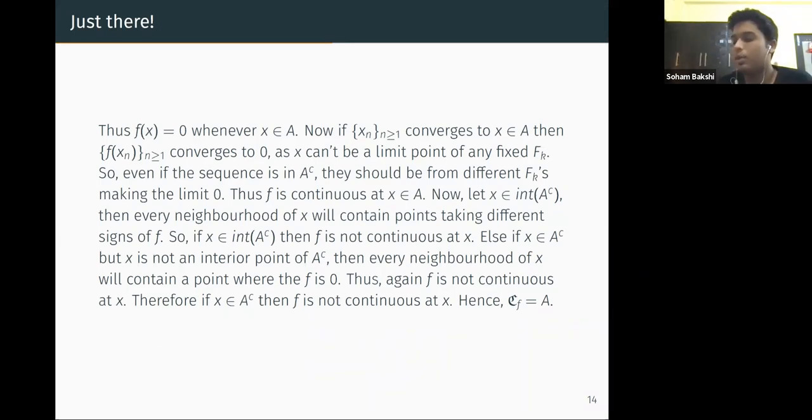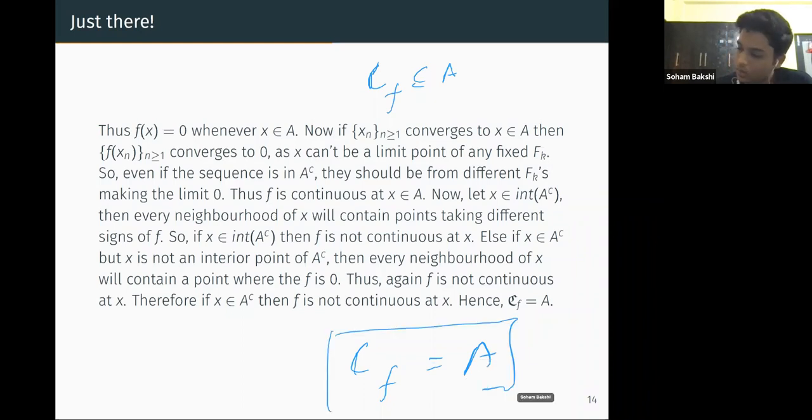So we're able to prove that CF is a subset of A. So what we prove is exactly CF is equal to A. And A was any given G delta subset of X. We got a function which is continuous exactly on A from X to R. And X is a perfect metric space.